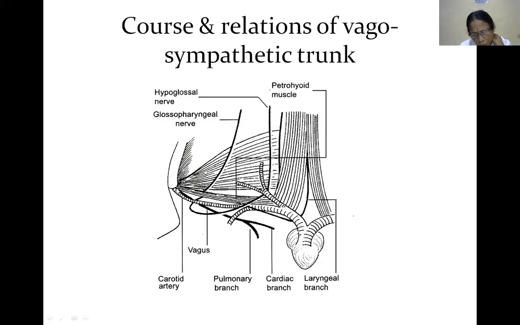Now, what is vagal tone? The intrinsic heart rate is about 100 to 120 per minute. What is the intrinsic heart rate? It is the heart rate we get when the sympathetic and parasympathetic nerve endings are denervated, that is, there's no connection. They are cut. Therefore, without any sympathetic and parasympathetic innervation, the heart rate is about 100 to 120. That is the intrinsic heart rate of the heart.